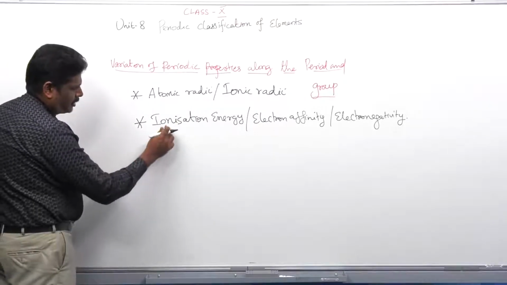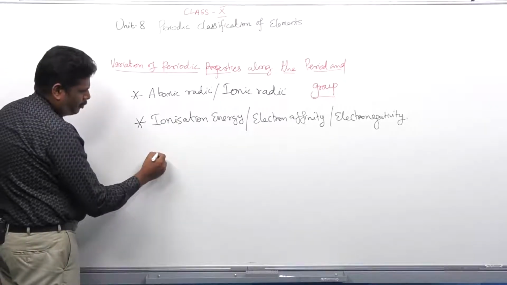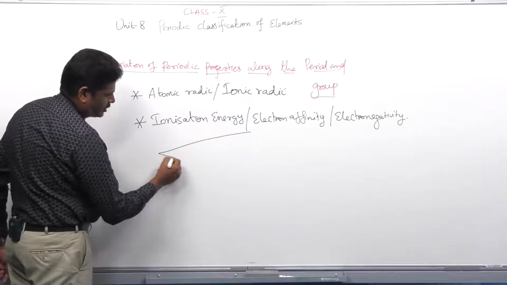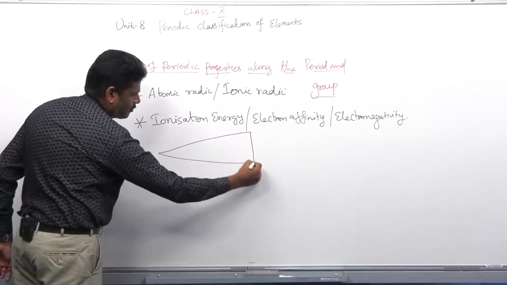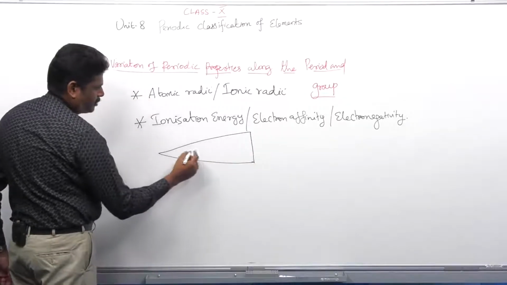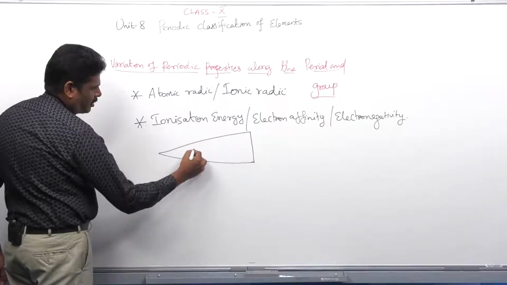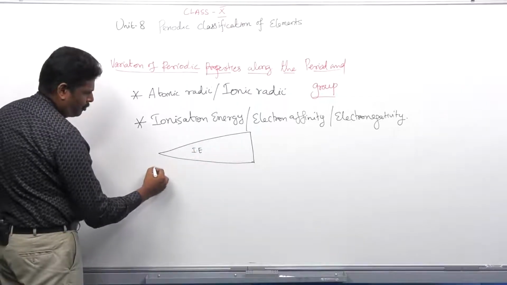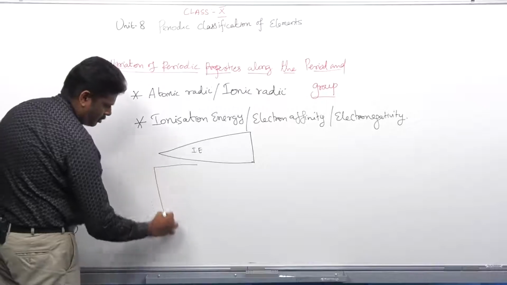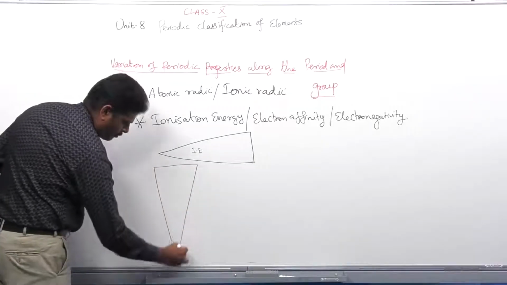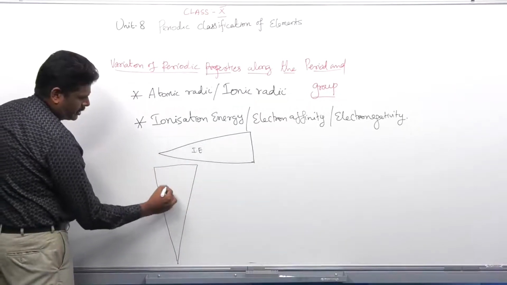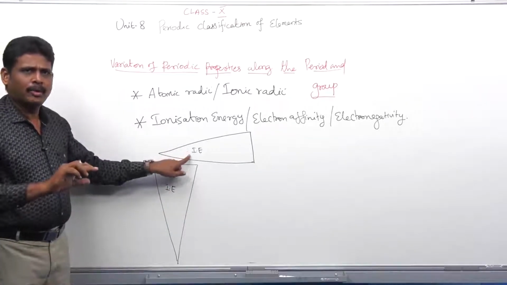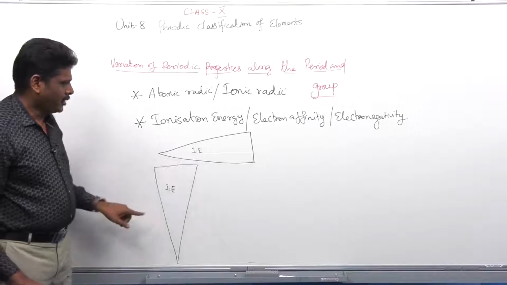First one, ionization energy. When we move from left to right along the period, it increases. That is, from left to right along the period, ionization energy increases. When we move down the group, this ionization energy decreases.